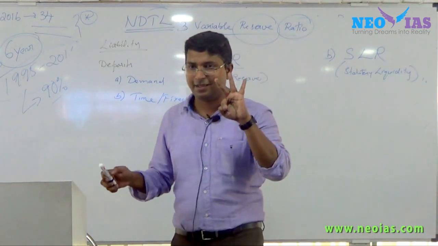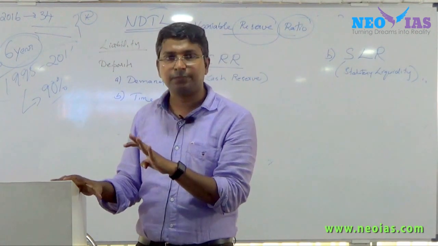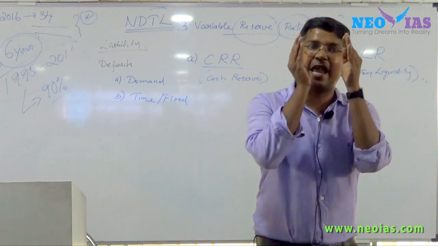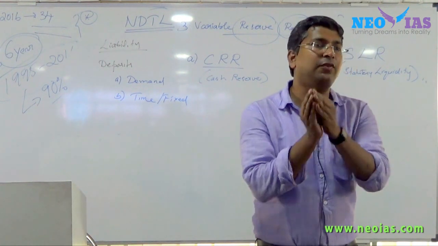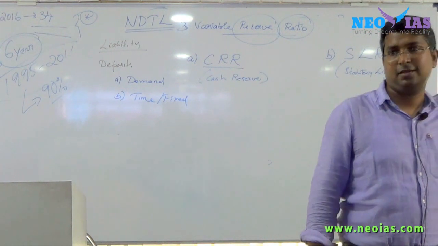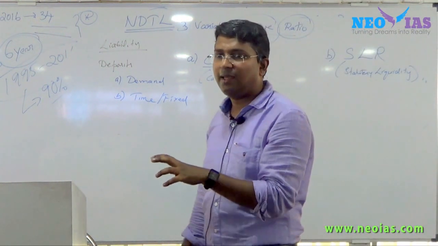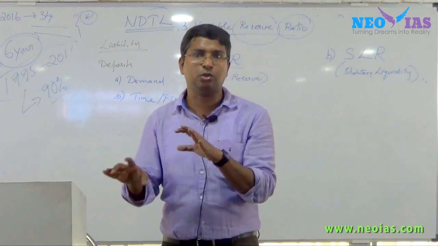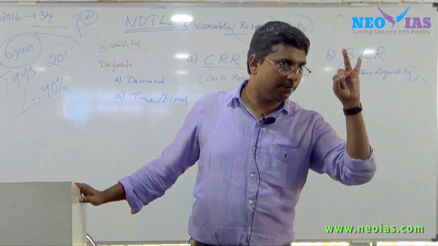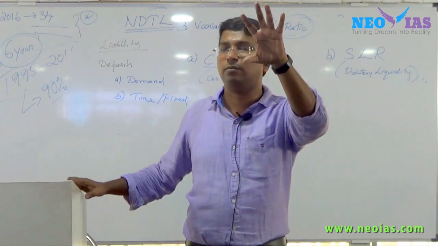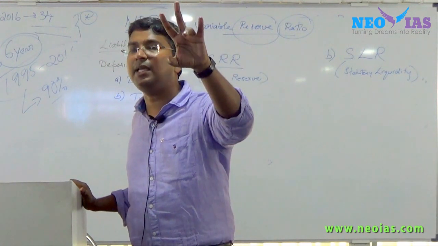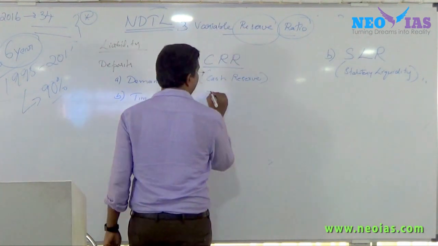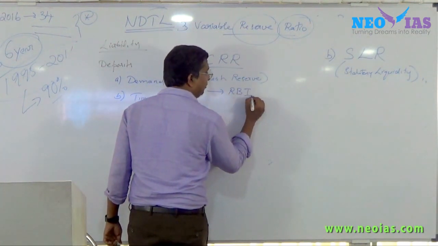In CRR, out of your total deposits, a certain percentage in cash form has to be kept with the Reserve Bank of India. This is what is called cash reserve ratio. So two key things are there. One is it is in cash form. It should be in cash. Second thing is it should be kept with the RBI.